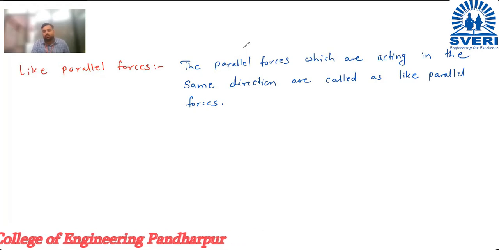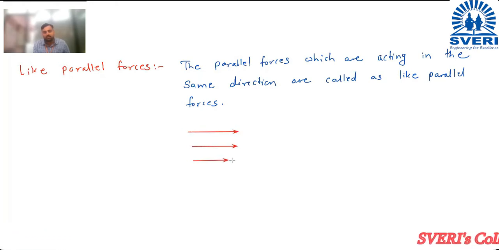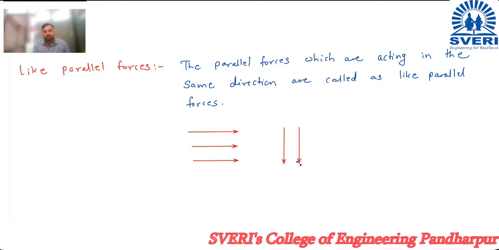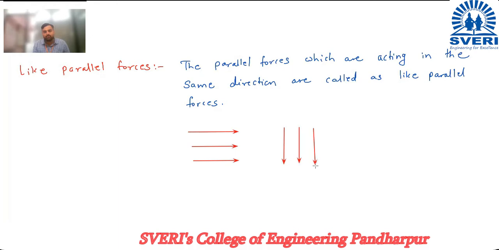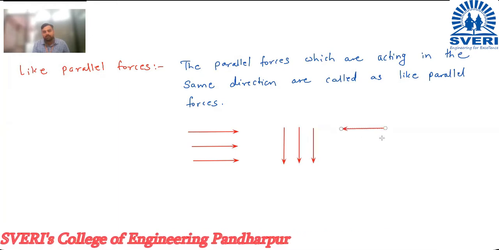So if I draw the diagram of this, see, these are the like parallel forces which are acting in the same direction, which are parallel to each other. You can call this also the like parallel forces. These are also the like parallel forces. Okay, this side, or you can see like this.